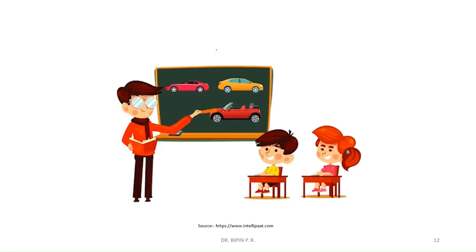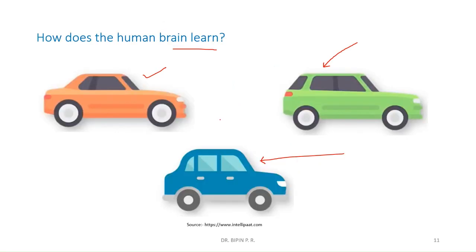Because in our childhood, we have been taught like that by our parents or by our instructors by showing some objects. See this object, we have been instructed that this is a car. This is also a car. This is also a car. So whenever a new car comes, we will automatically classify it as a car.